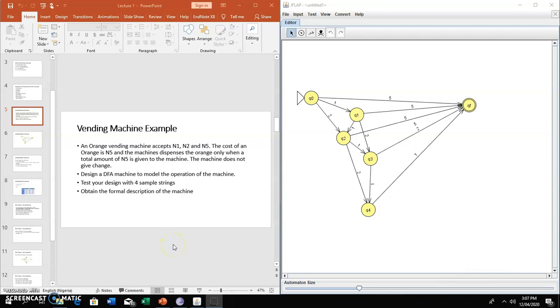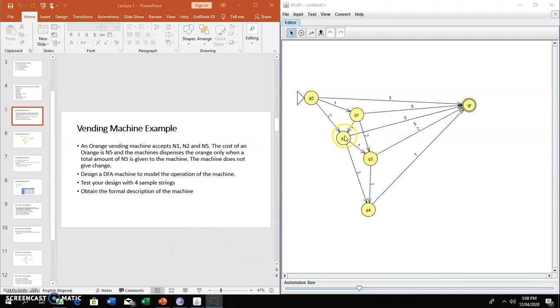Okay, so I'm going to continue from where I stopped the other time. We're still designing our vending machine. So we've been able to get to Q3, and we're fine on Q3. Like I told you, a way of knowing if you've done a good job on a state is to make sure that you have an output of all the alphabets going out from that state.